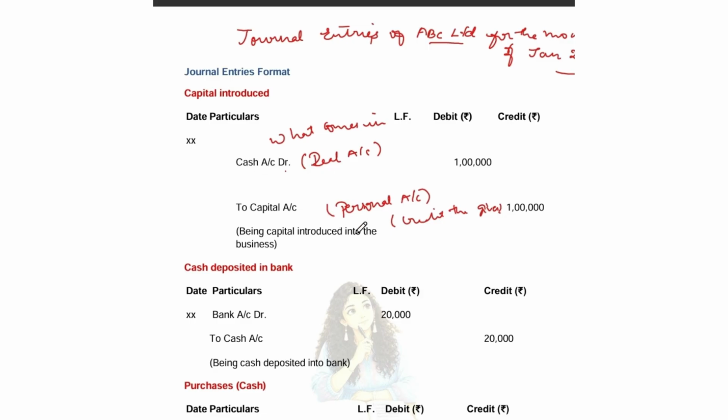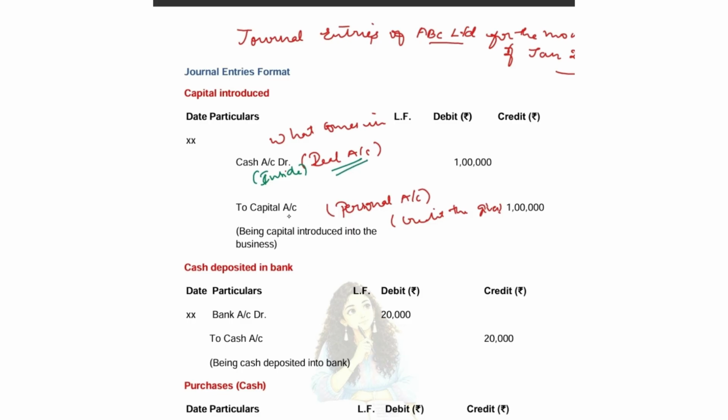Normally, the owner of the business will be introducing some amount as capital into his business. The owner is a personal account. As we have seen, people, organizations, banks all come in the personal account, and the owner comes in personal account too. For the real account, the rule is debit what comes in, so cash is debited.